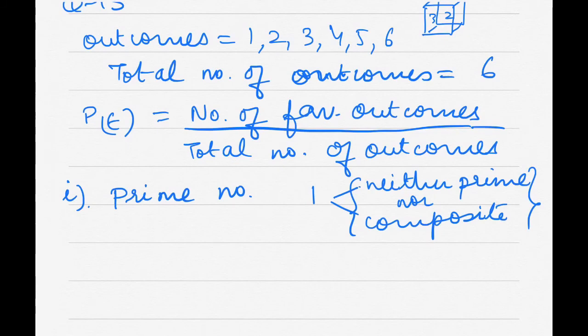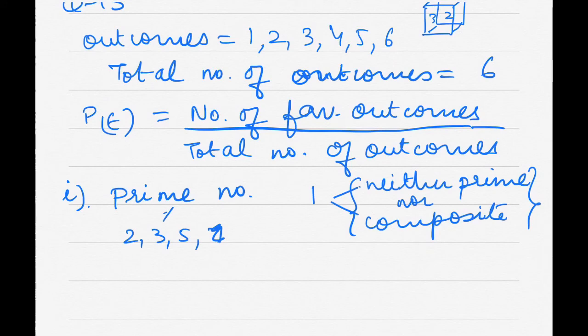So which are the prime numbers in this case? Prime numbers are 2, 3, 5, that's all, right? So 2, 3, 5, 3 numbers are prime. Now let's go to the first part.